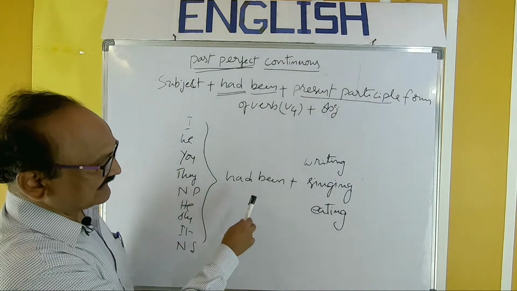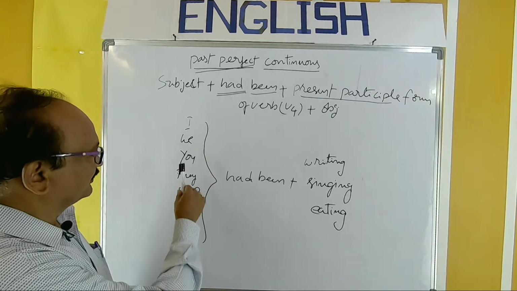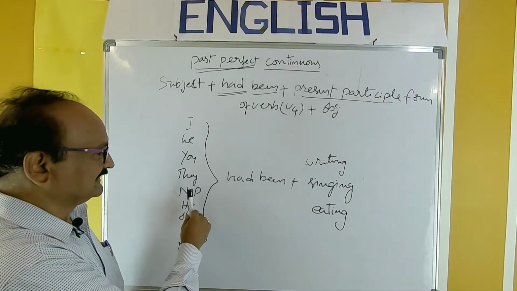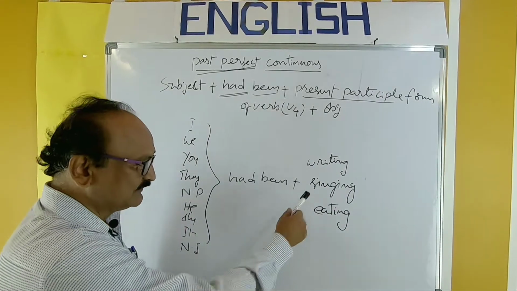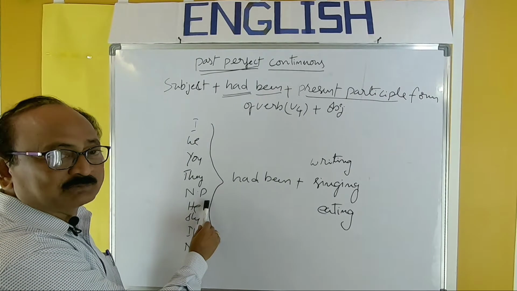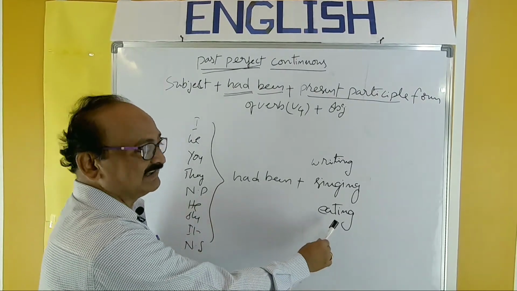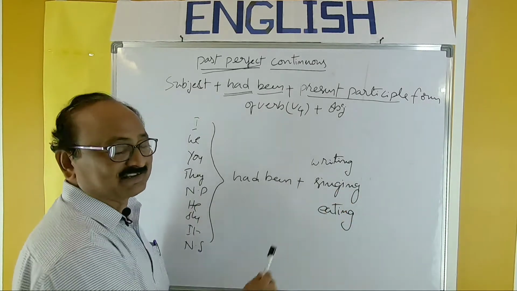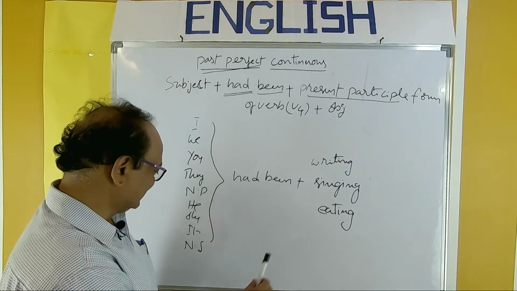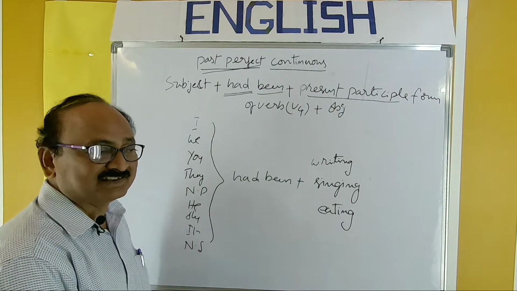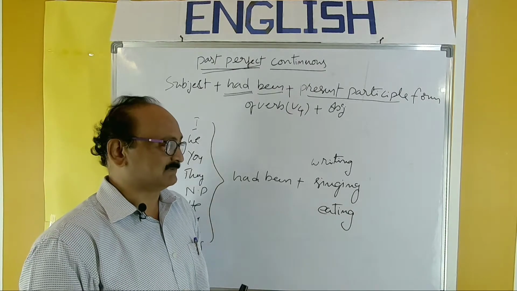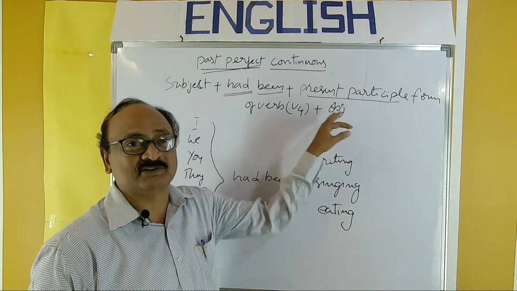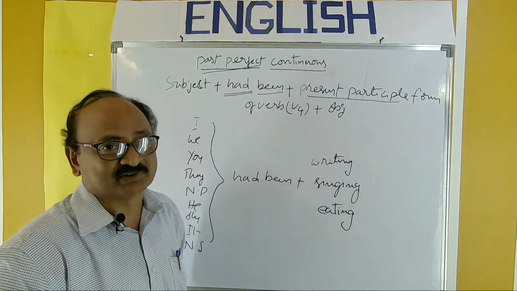Look here. I had been writing. We had been singing. You had been eating. They had been writing. So any verb you can use. Noun in plural: some children had been eating. Some children had been singing. He had been writing. She had been singing. It had been eating. So practice all these examples. And I will give some more examples. But remember the structure: subject plus had been plus present participle form of verb plus object.